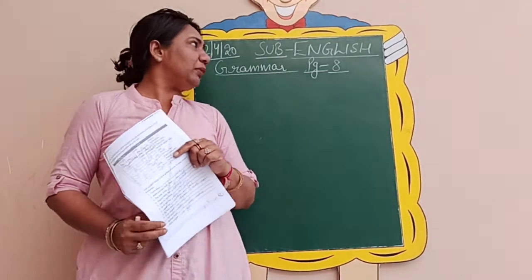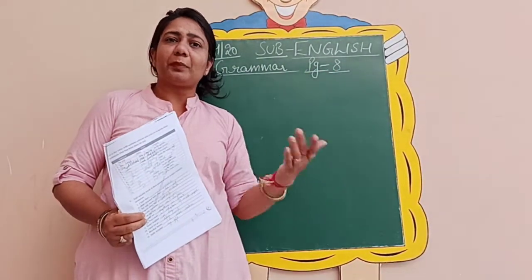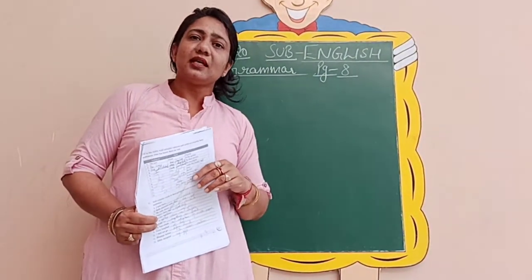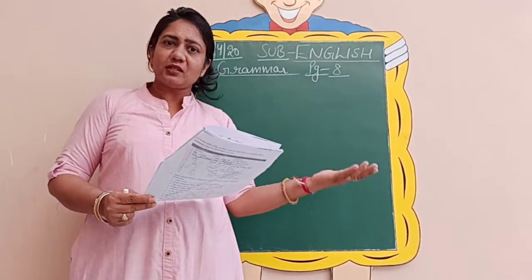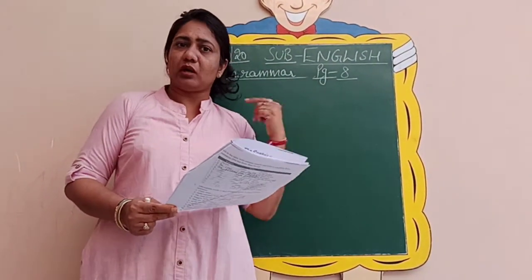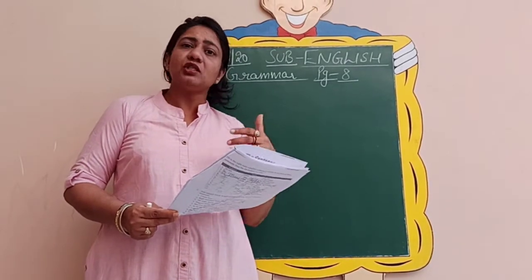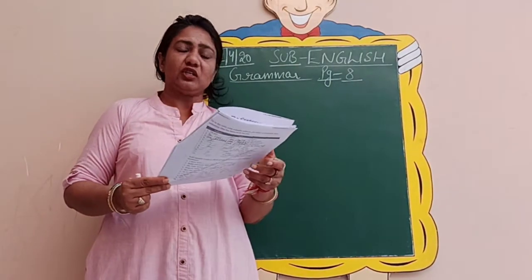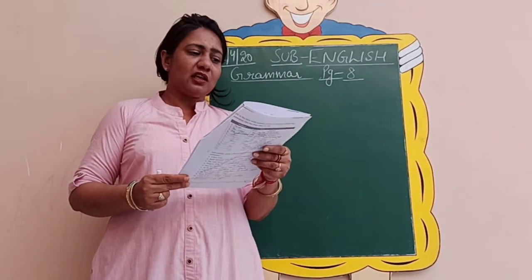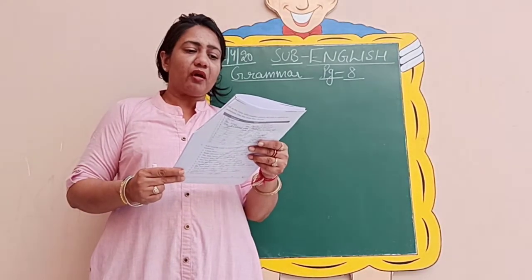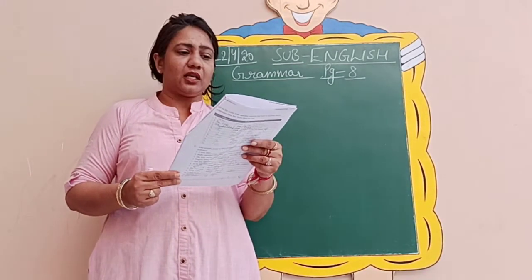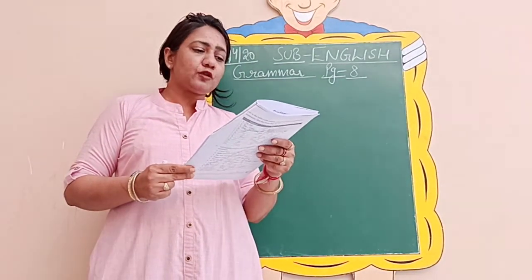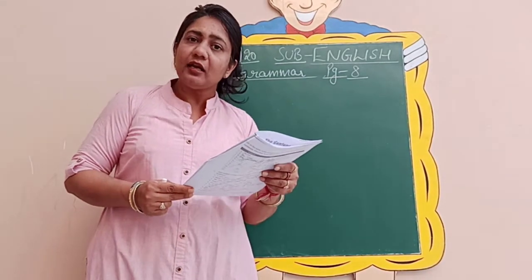So let's start with page number 8 today. The first chapter that is related to dictionary we will be taking up later on. So first we will start with the sentences. So in the first page, that is page number 7, you have been told about the rules that we have already done. You can go through the page. So let's come to the exercise now, that is on page number 8 in your books. So the exercise says, put a tick mark against the group of words that are complete sentences.